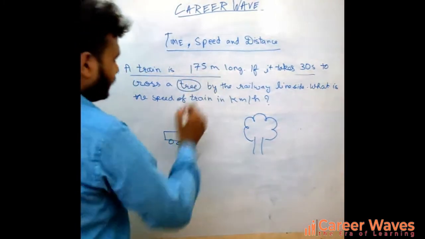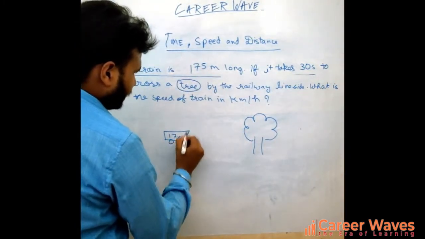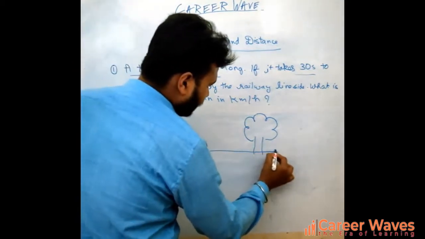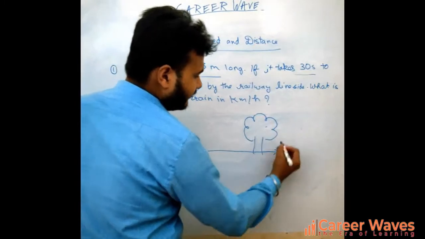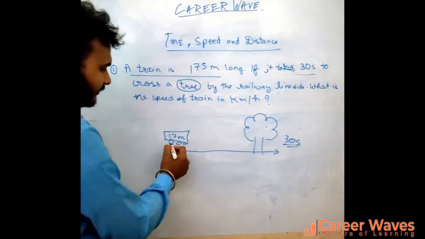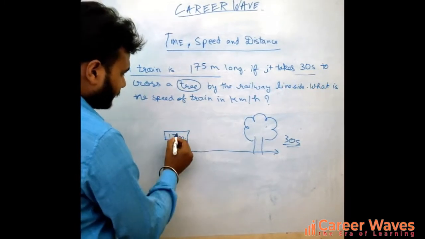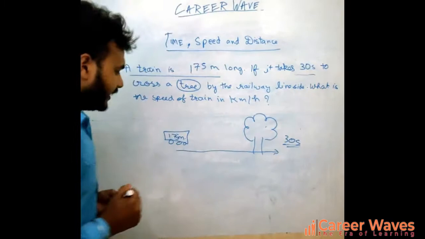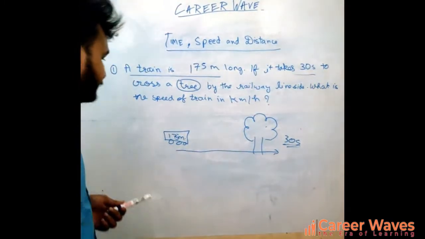It is 175 meter long. According to the question, this train will cross this tree in 30 seconds. So at what speed will this train cross? Let's proceed with our question.